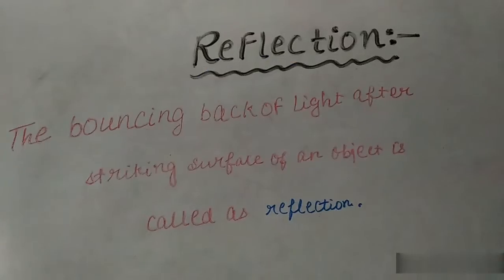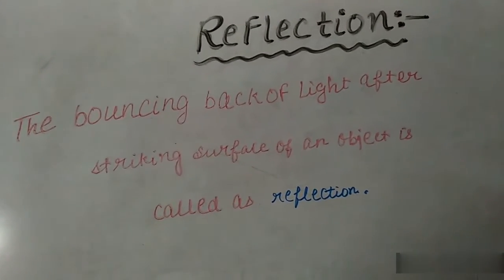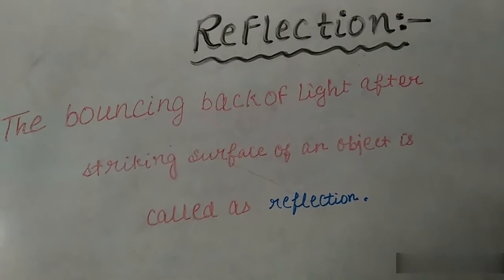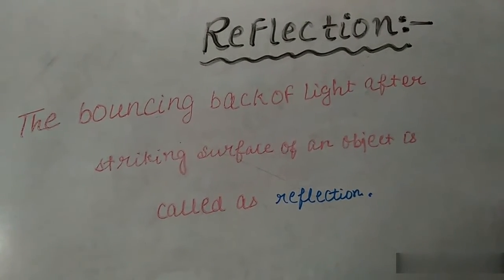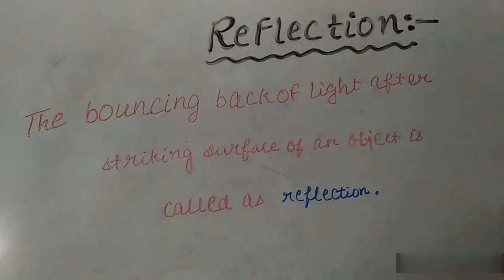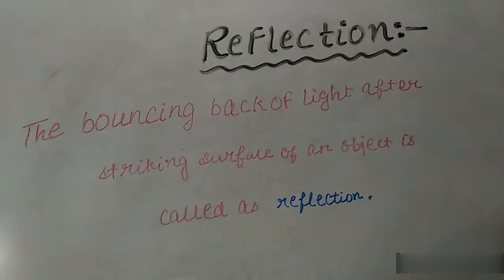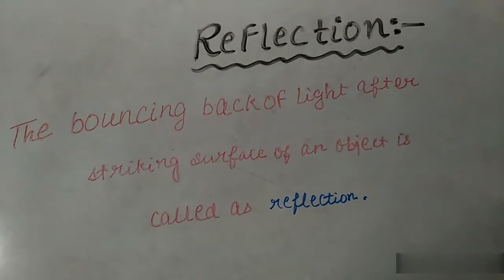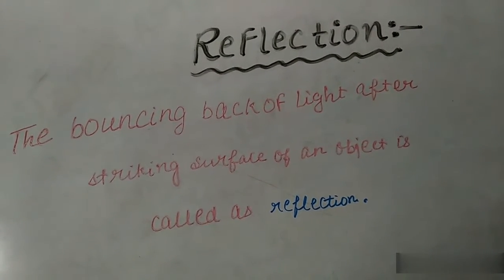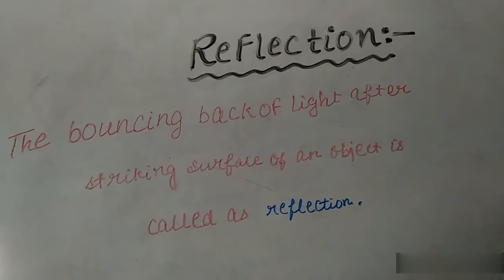So let's start. Before we move ahead with reflection, first of all the question arises, what do you mean by reflection? Reflection means the bouncing back of light after striking the surface of an object. What does it mean? Whenever light from any object is coming and gets reflected from the surface of any object, this is termed as reflection.